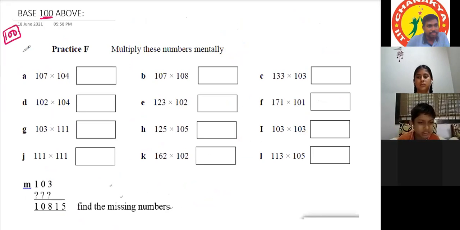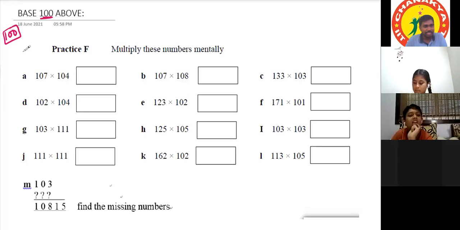Sir, for this also it is 100 only, no, sir? 100 only. Base is 100 for all the questions. Base is 100 in this exercise.